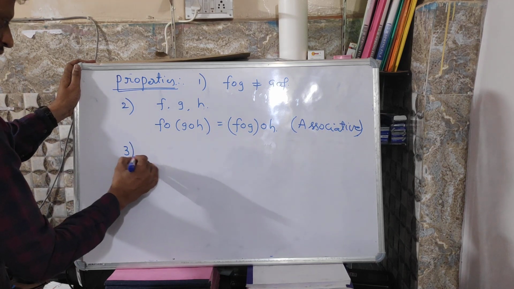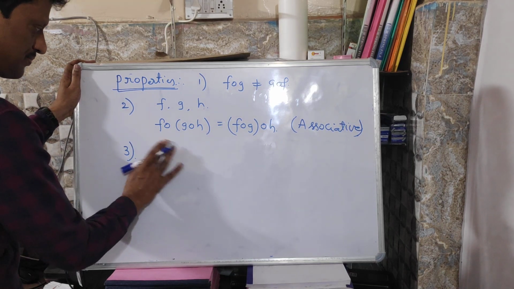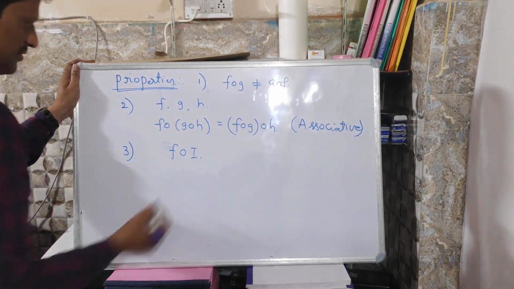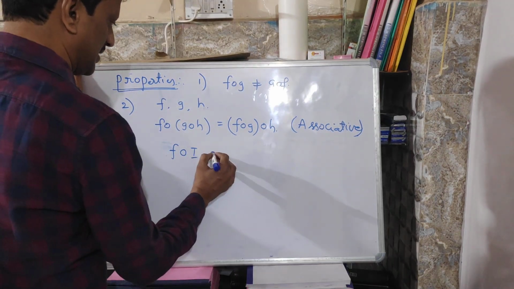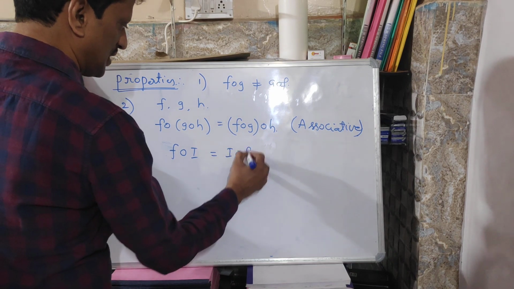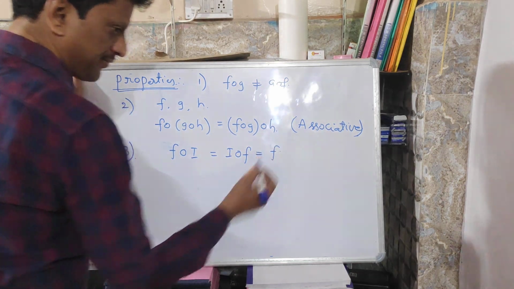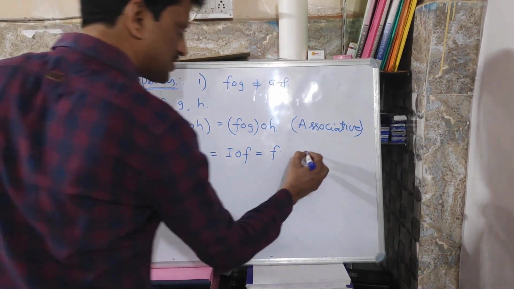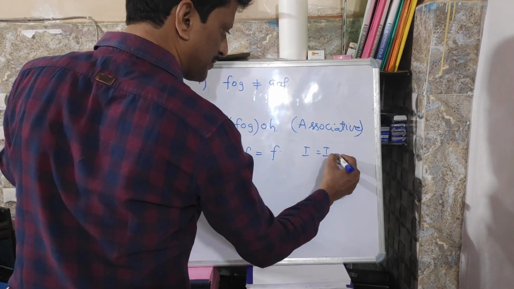Next, for any function f, when composed with the identity function, f circle I equals I circle f equals f, where I stands for the identity function, the identity map.